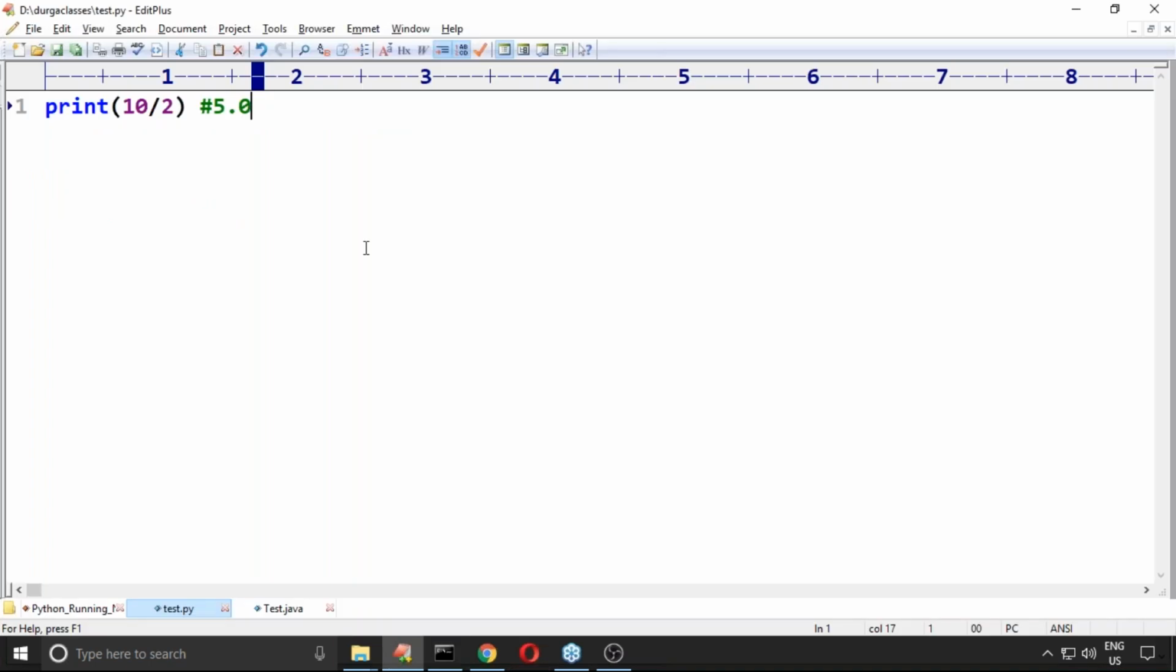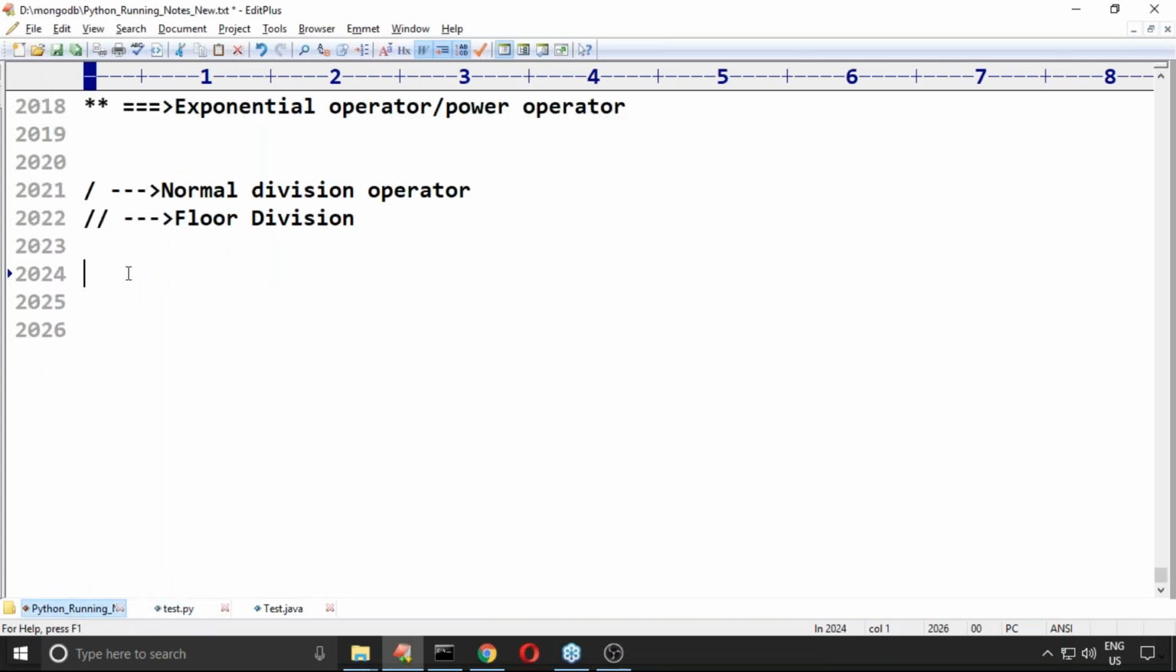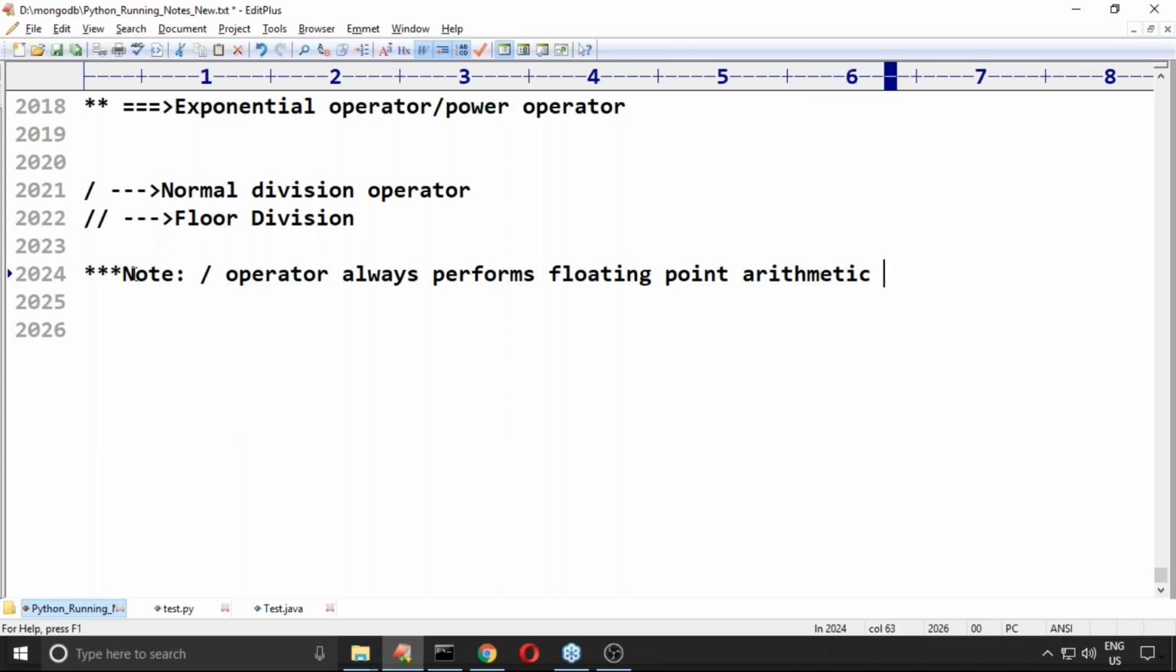Actually we should get 5, but why are we getting 5.0? Remember very carefully, a very important point. In Python, the division operator always performs floating point arithmetic only. So the result of the division operator is always a float value.